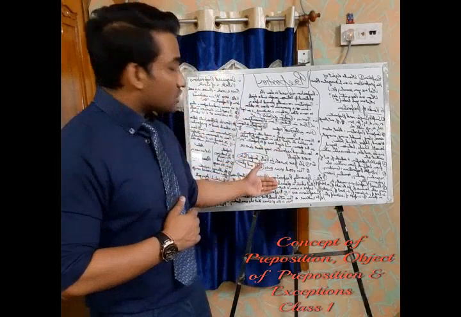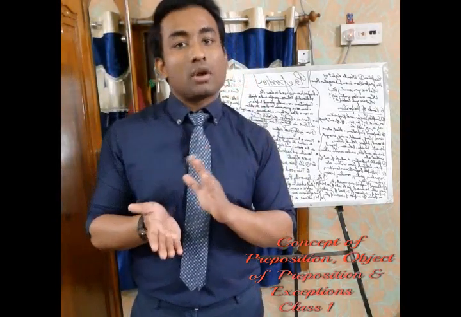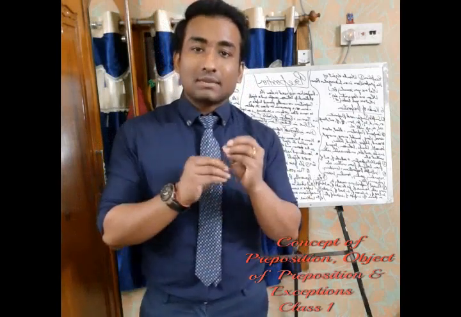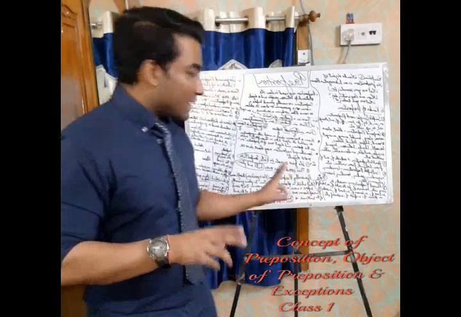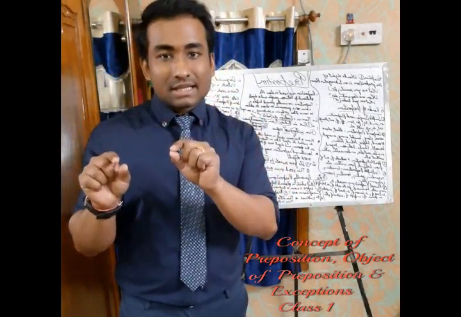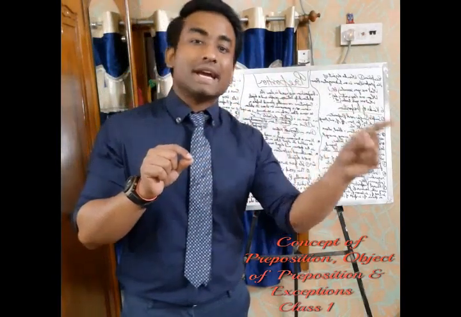Then we have understood that prepositions are generally placed before a noun or a pronoun, which is absolutely true. In most cases it is used that way, but there are some exceptions that we have learned today. Two exceptions we have learned. One, where a relative pronoun comes in a sentence: if you want to bring a preposition there, that preposition generally comes at the end of the sentence.